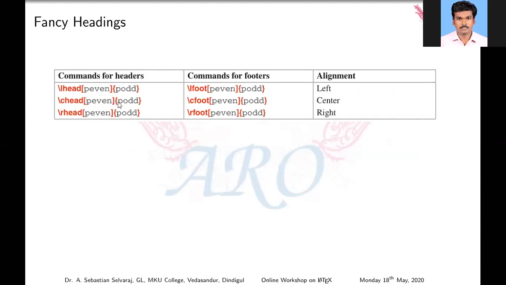We may split even page and odd page. Usually in standard textbooks, on the even page, the left hand side has the chapter title, and on the right hand, odd side, the section title is available. If you refer to some standard textbooks, one side is the chapter title and the other side is the section title. Likewise, we can create this with the help of the fancyhdr package.